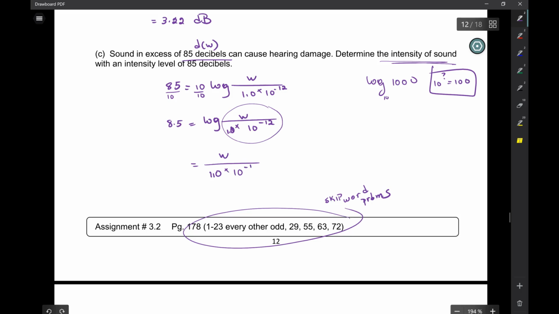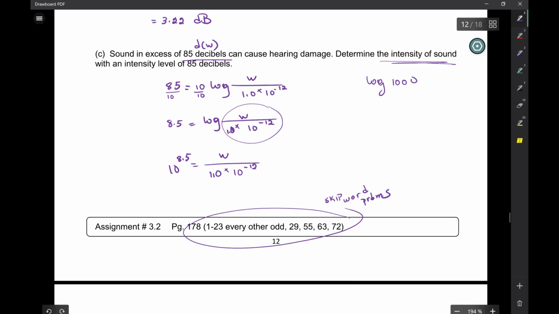1.0 times 10 to the negative 12. What is that? 10 to the power of this exponent gives me this. Does that make sense to you guys? All right. So 10 to the power of this exponent gives me that. Okay. Let's go back here again.